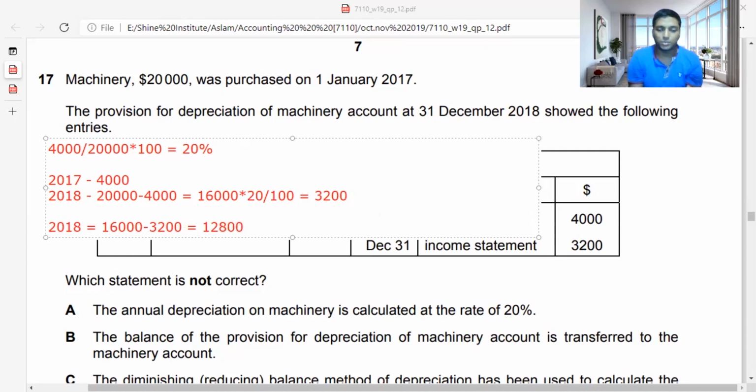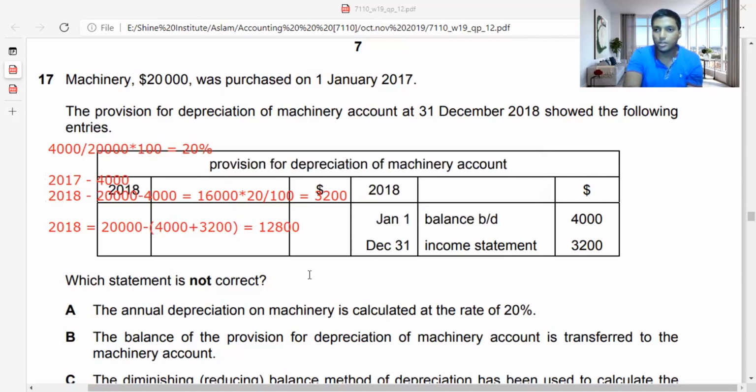So I had some assumption. I mean, the cost is not 16,000, guys. I can show it as 20,000 itself, and your depreciation was 4,000 plus 3,200. So your actual carrying amount for 2018 is 12,800. This is the amount you are going to take for the next year, 2019. So with this assumption, now I'm going to move on to the sum. You may not be able to see it very clearly, but if you want to see my calculation, watch it at 0.75 speed if I'm very fast, guys. That's all I can do to help you understand a bit more.